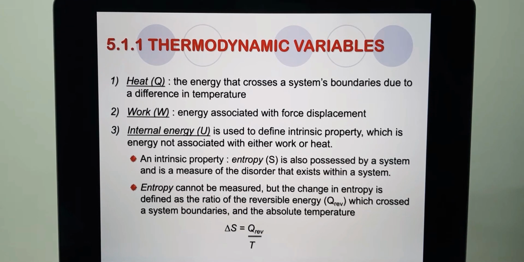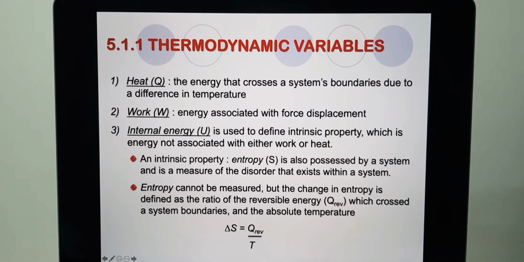Another intrinsic property, also known as entropy, S, is also possessed by a system and is a measure of the disorder that exists within a system. For entropy, basically it cannot be measured, but the change of entropy can be defined as the ratio of the reversible energy. Do you remember in the previous slide that heat is supposed to be directional, one way, but in certain special conditions it can be two ways?